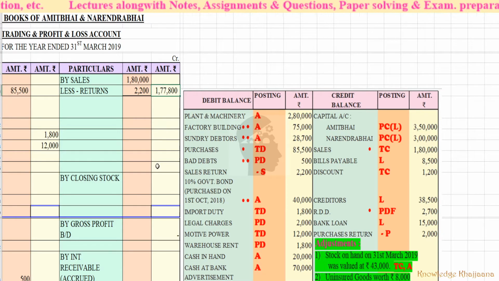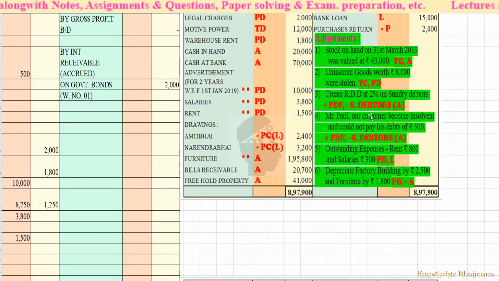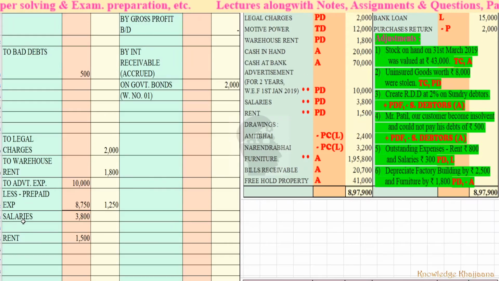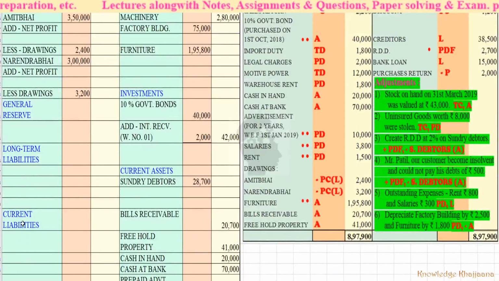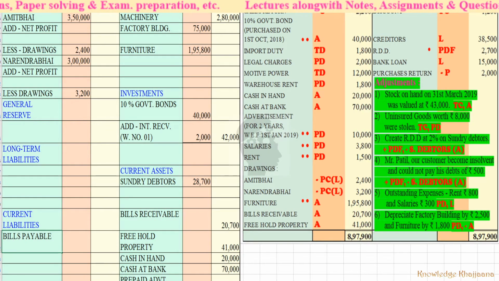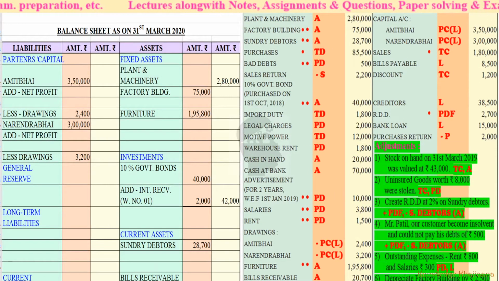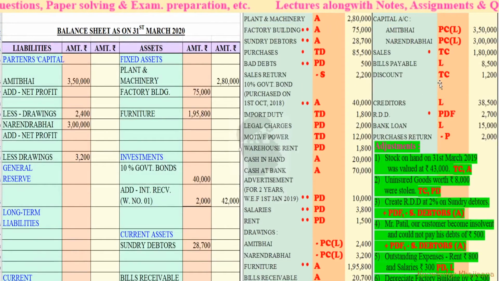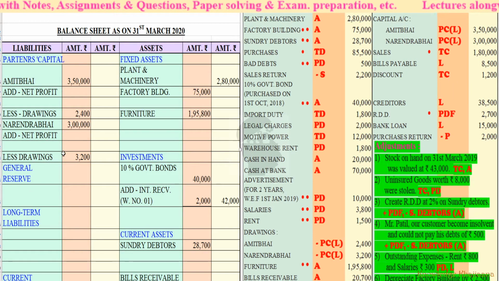Then bills payable, a current liability. How much is the amount? Rupees 8,500. Then discount on the credit side of the profit and loss account: it is the discount received, rupees 1,200.